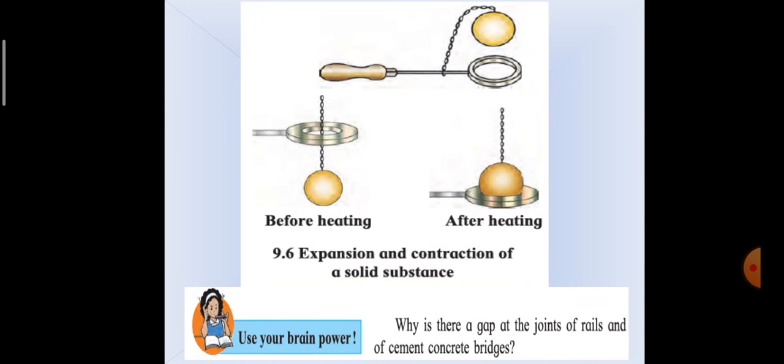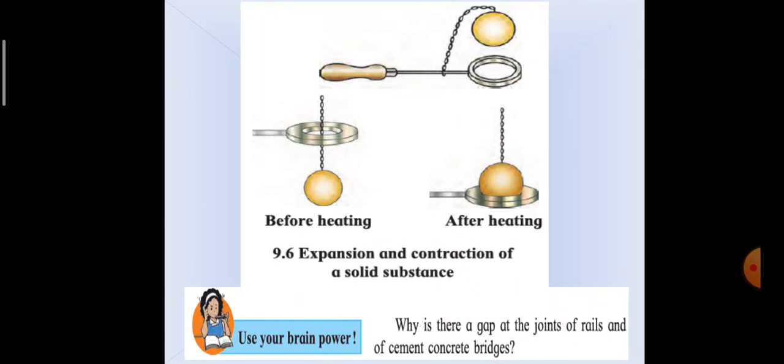Use your brain power. Why is there a gap at the joints of rails and of cement concrete bridges? Think about it. All solids, liquids, and gases expand on heating and contract on cooling. Now we have studied this.